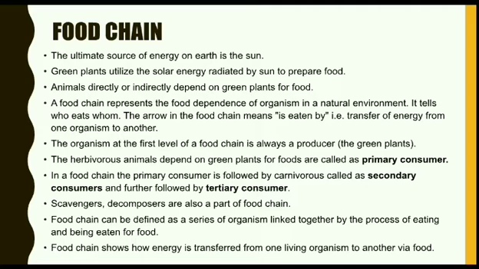Herbivorous animals depend directly on green plants for food and they are called primary consumers. In the food chain, the primary consumer is followed by carnivores, called secondary consumers, and further followed by tertiary consumers. Scavengers and decomposers are also a part of the food chain. Thus, food chain can be defined as a series of organisms linked together by the process of eating and being eaten for food. It shows how energy is transferred from one living organism to another via food.